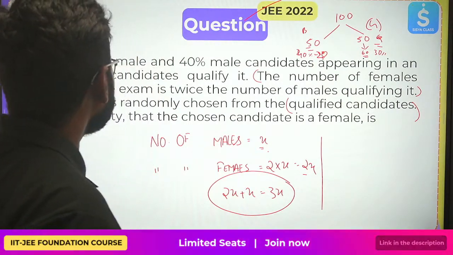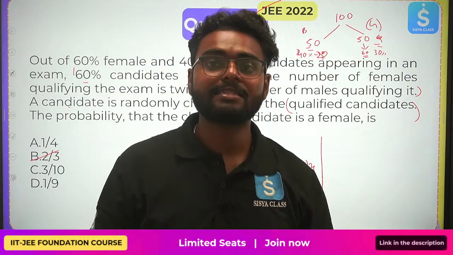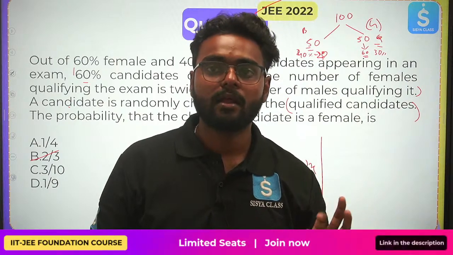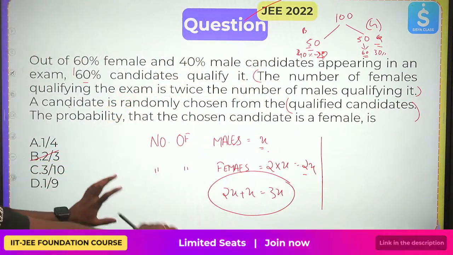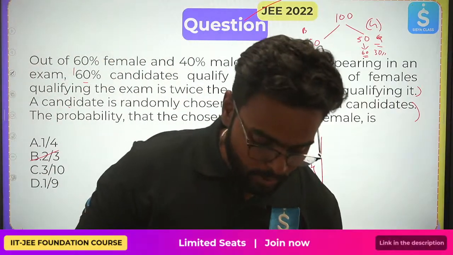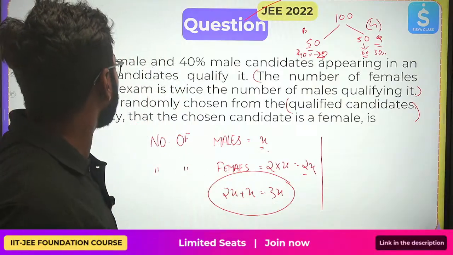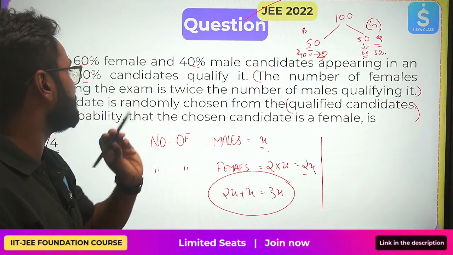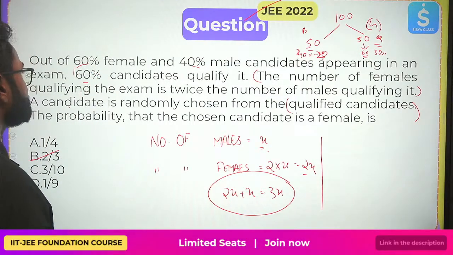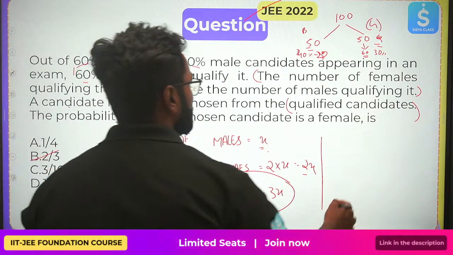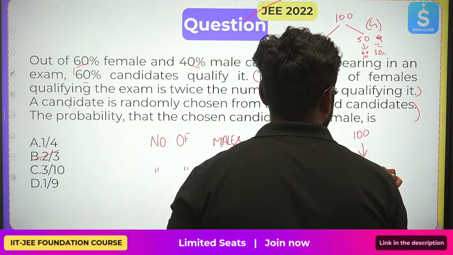And let me tell you, in questions like this, try to consider the total number of people as 100, because you don't have any number, right? If you have percentages everywhere, you can definitely try taking 100 as the total number of candidates. So 100, and 60% is nothing but 60 students who will qualify.